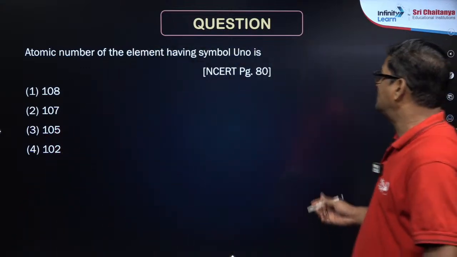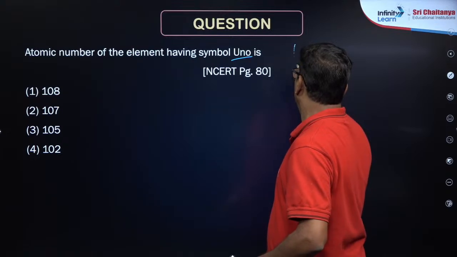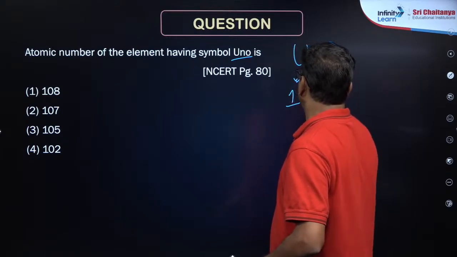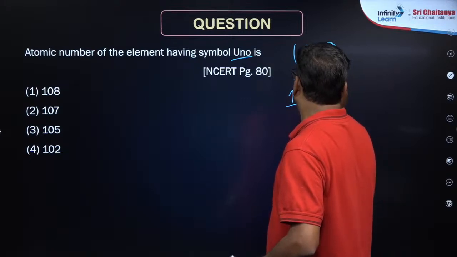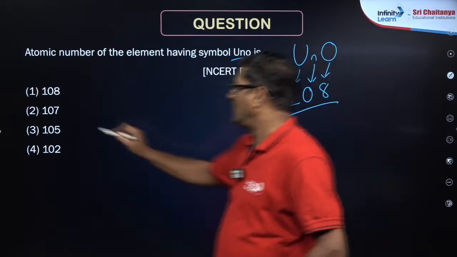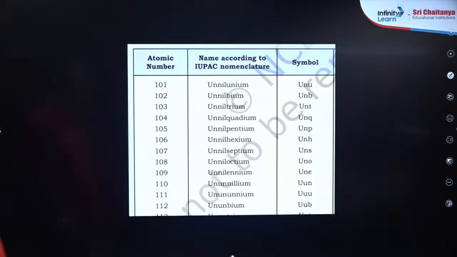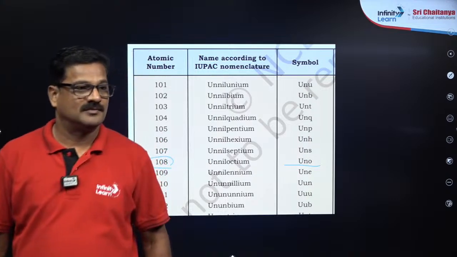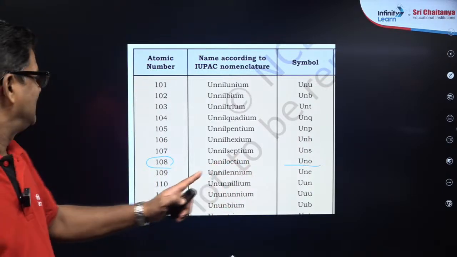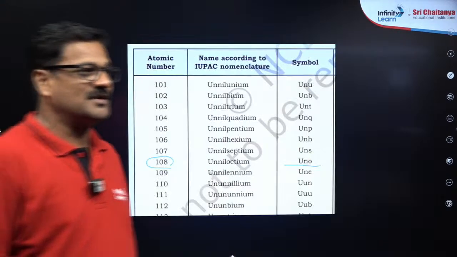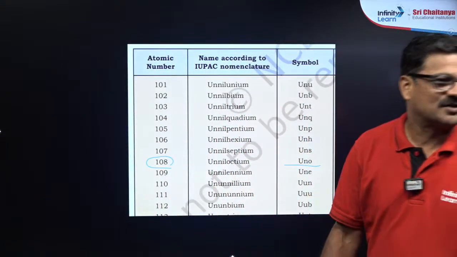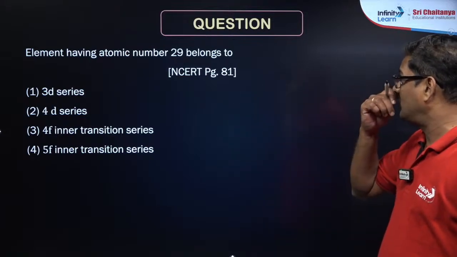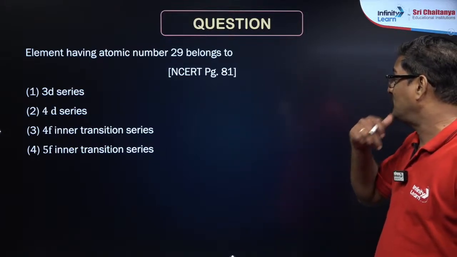Look at the page number, you will understand. Yes, that is UNO. U means un, N means nil, O means oct. 108. Answer 1. If you see, it is there in the NCERT, 108 UNO. So it is option 1. Kushlava, you are giving good answers, Risha. So keep it up.